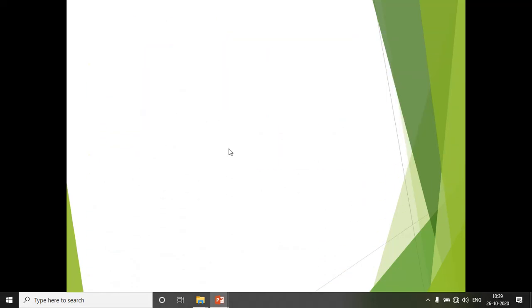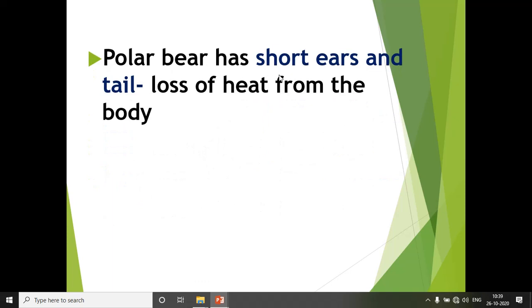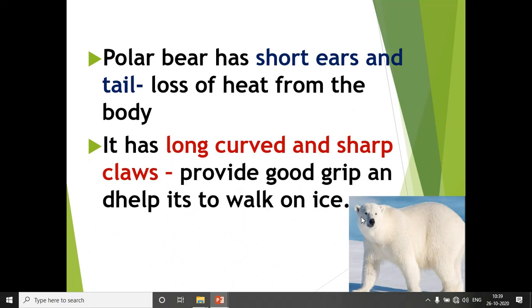Now, polar bears have short ears. So you can see in the picture itself, they have short ears and a short tail. Okay, due to that, they can easily lose heat from the body. They have short ears and short tails, which help to lose heat from the body.